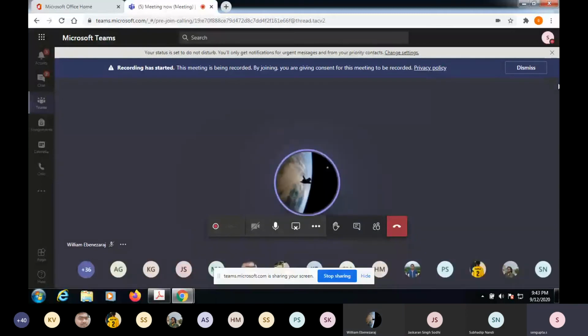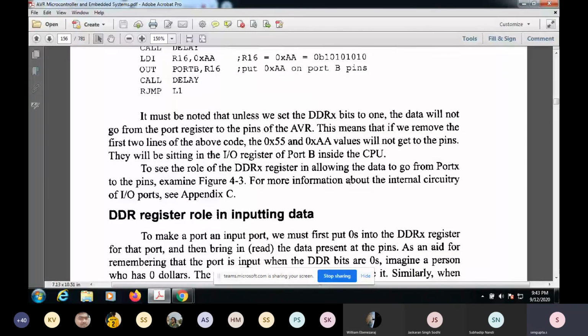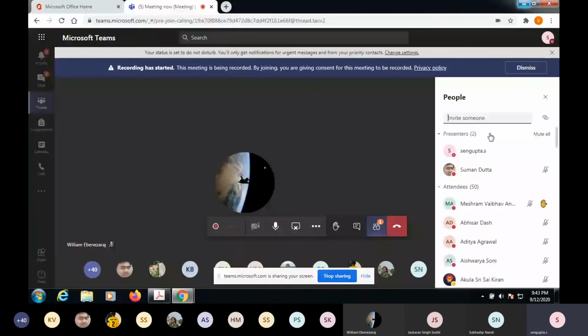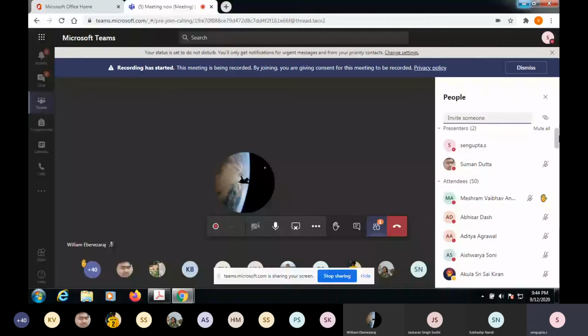Or rather, who don't want to continue? Because I just wanted to complete this chapter 4, because people said that it's completely based on the people's requirement, right? That they wanted to have a gist or summary of what it is, because they are not getting time to read the chapters. So that's what I'm saying. There is one person out of 50 odd people who says he doesn't want to continue.